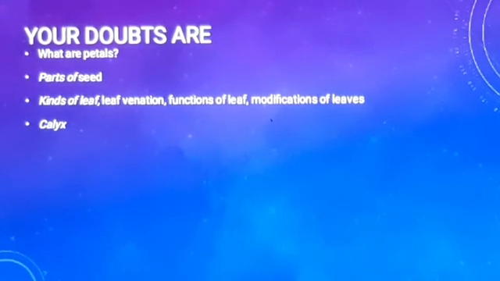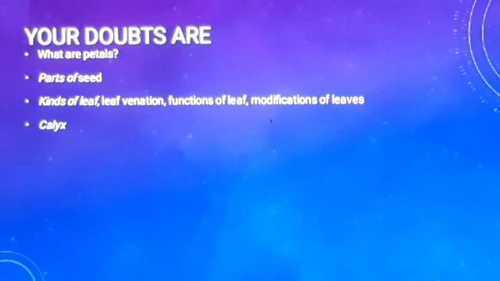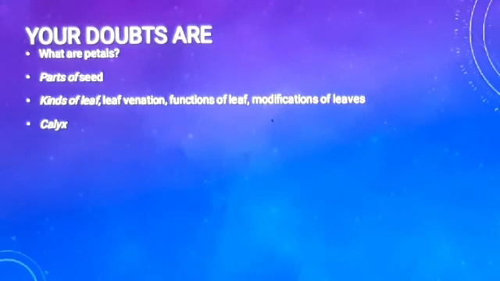Okay. So I'll give you only a very short explanation related to the kinds of leaves. On the basis of the division of lamina, leaves are of two types: simple leaf and compound leaf. Simple leaf has a single lamina which is not divided, whereas in the case of compound leaf, the lamina divides, and from the edge of the lamina, small incisions are formed up to the midrib, which results in the formation of small leaflets on that single midrib. That is why it is known as compound leaves.